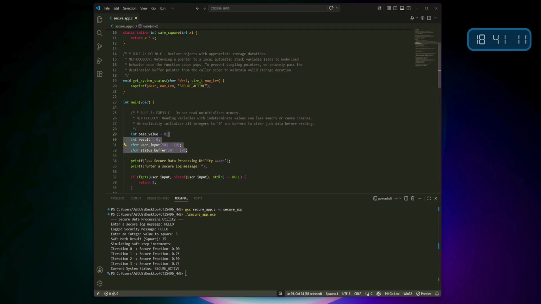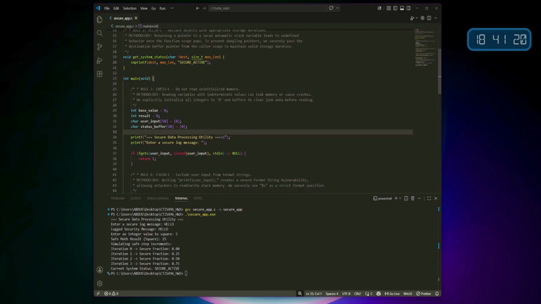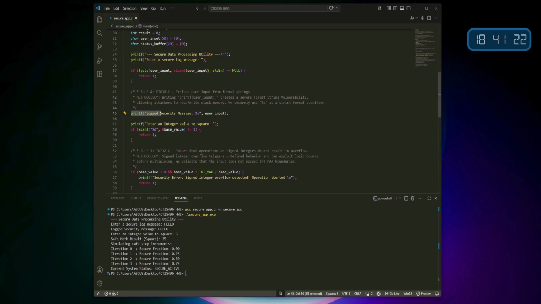Moving into the main function, EXP33-C states that we must not read uninitialized memory, which could leak sensitive junk data. To comply, I have explicitly initialized all integer variables and character arrays to 0 right at the start.